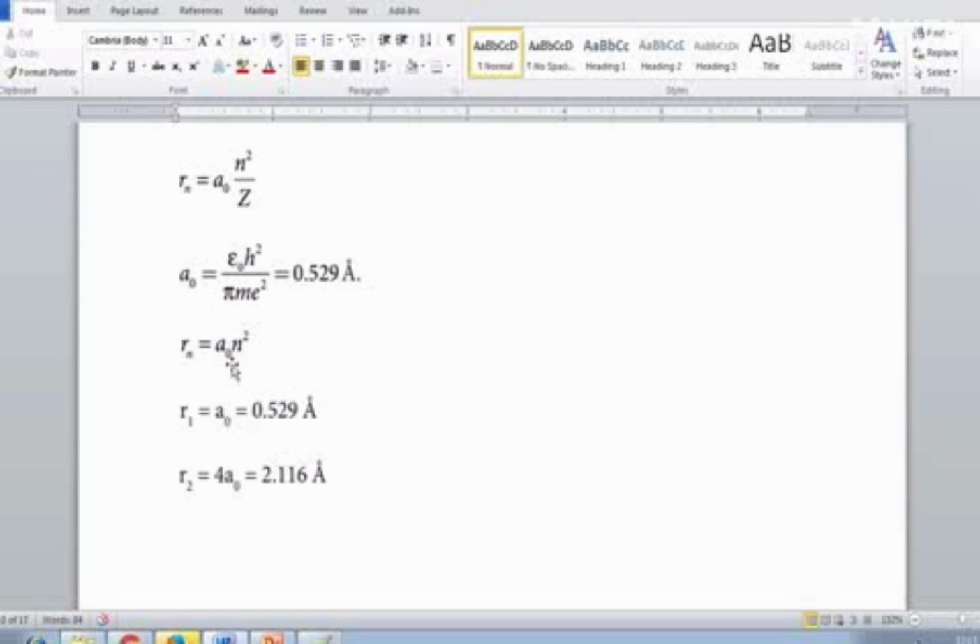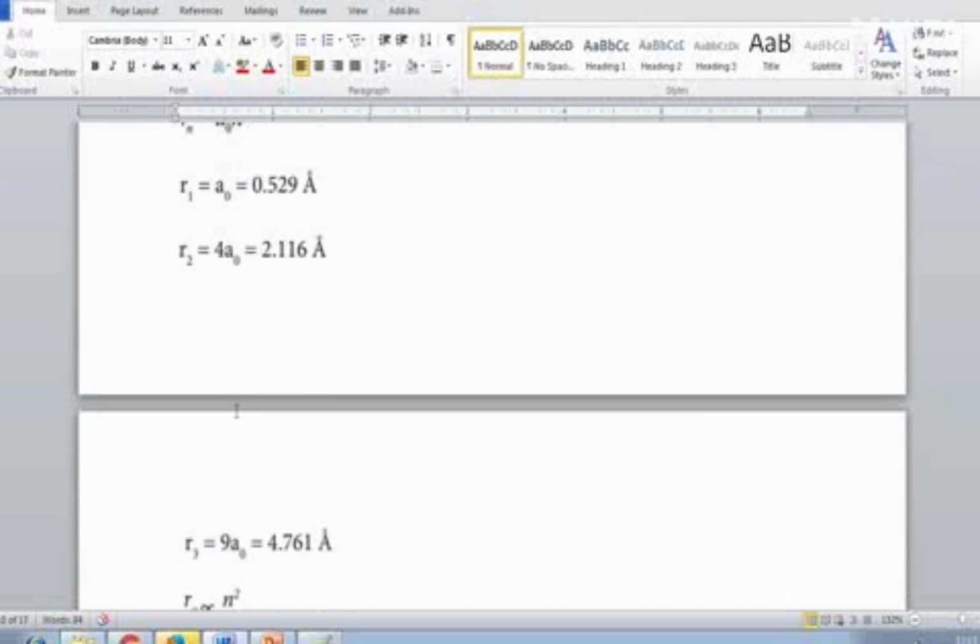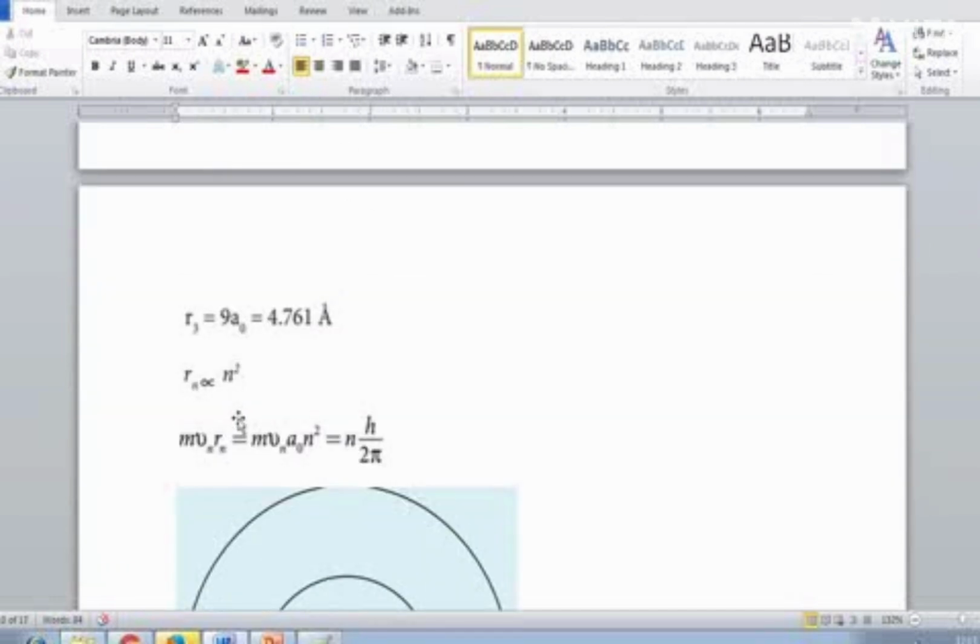Suppose second orbital, n equals 2. Here 2 square means 4 A0, so you will get this value. Suppose you put 3, the third orbital, 3 square, 9 into A0. So 4, 5, 6, like that you can increase the value and calculate the radius of all the orbitals. Here the radius of the orbital is directly proportional to n square. So as the number of orbitals increases, the radius also increases.